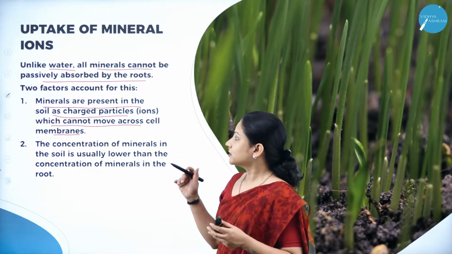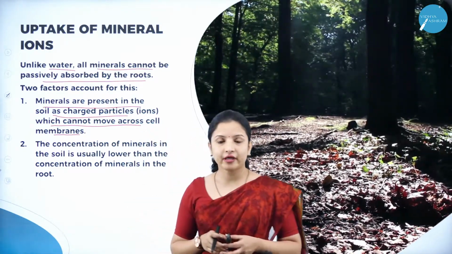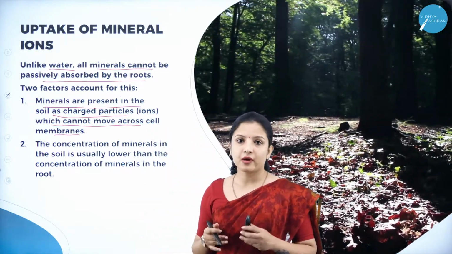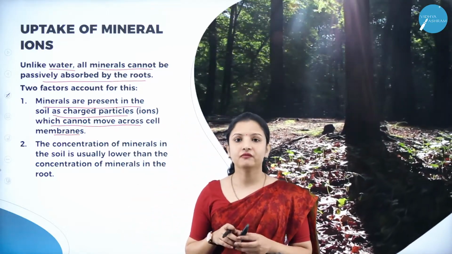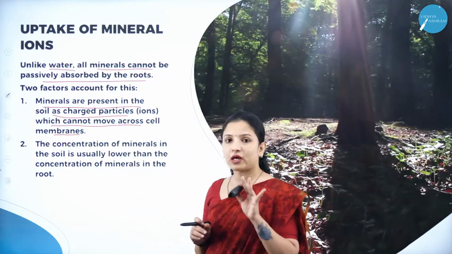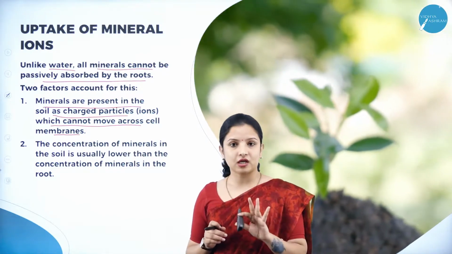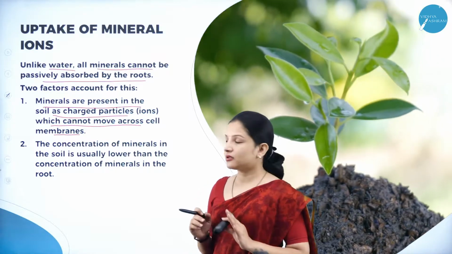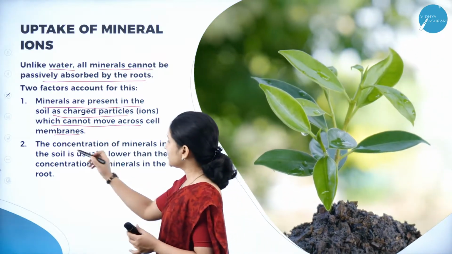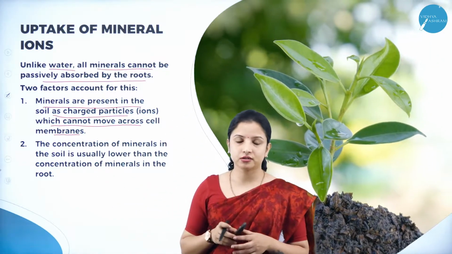That is why minerals present in the soil, since they are in the form of charged particles or ions, cannot move across the cell membrane very easily. That is one factor why passive transport will not help when roots absorb minerals from the soil. Next is the concentration of minerals.